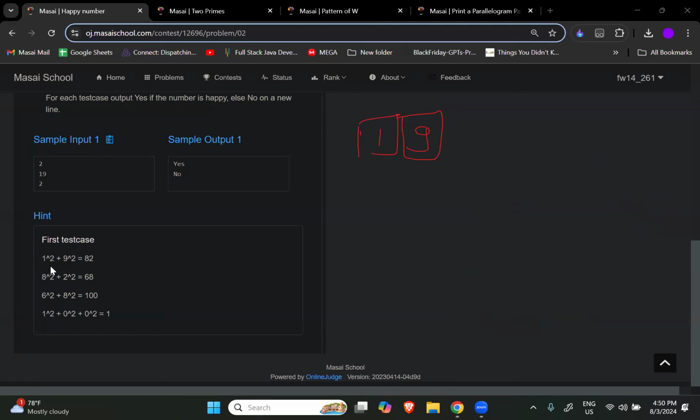Very good. So see, now once we got the logic, the next thing that we have to figure out: let's suppose मैं तो 19 से start तो कर रहा हूँ, right? I'm starting from 19. But how many iterations should I do? क्योंकि कोई तो रुकने का point होना चाहिए. So what do you think? नहीं, we cannot track num because num की value will be continuously changing, right? So first it is 19, next iteration it will be 82, next iteration it will be 68, then it will be 100. So it will be changing, right?